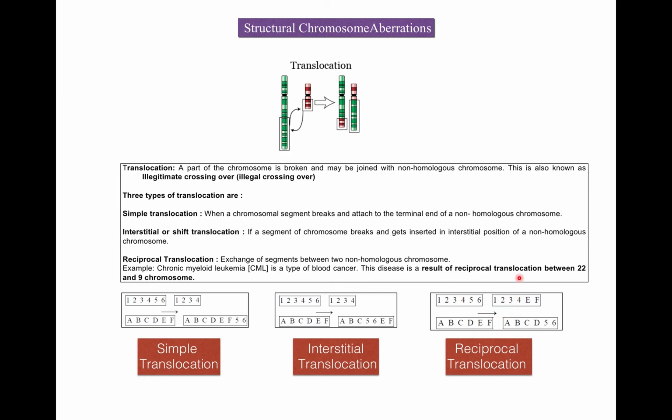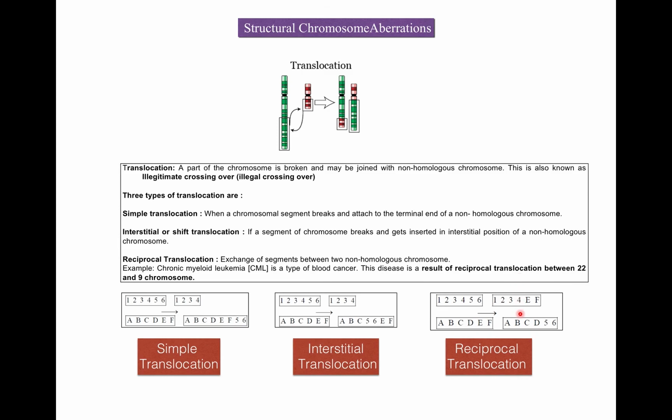So this is a reciprocal translocation. Chronic myeloid leukemia is a type of blood cancer and this is a result of reciprocal translocation between chromosome 22 and chromosome 9.